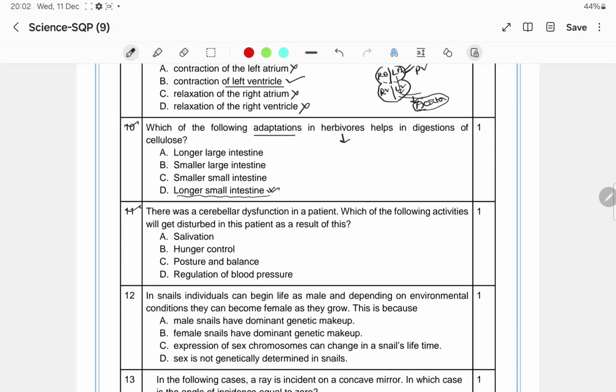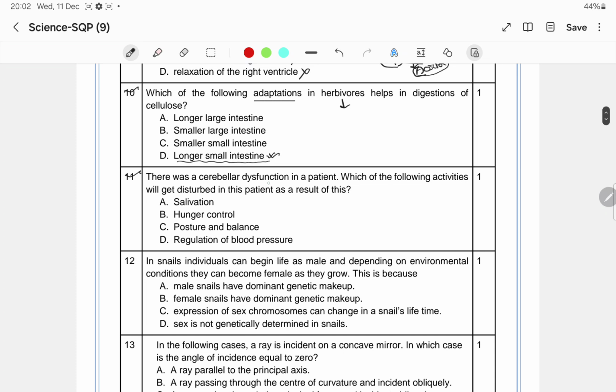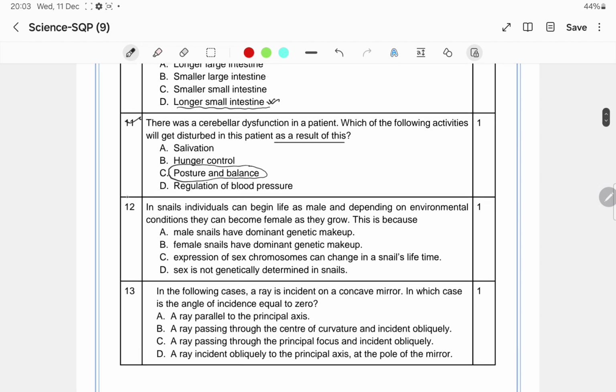Now the next question: there was a cerebellar dysfunction in a patient. Which of the following activities will be disturbed in this patient as a result of this? Some activities are given: salivation, hunger control, posture and balance, regulation of blood pressure. So what will be the answer? Cerebellum. If there is dysfunction of the cerebellum, what will be affected? Your posture and the body balance. Clear? That will be affected.